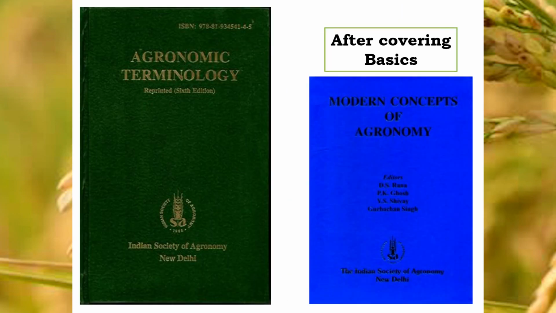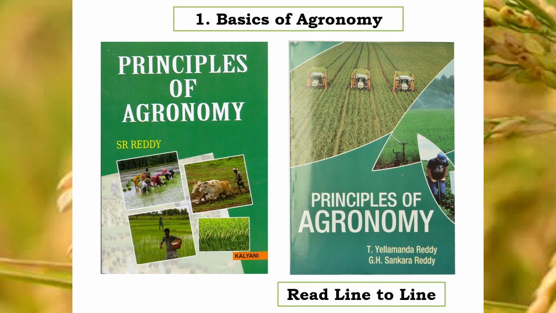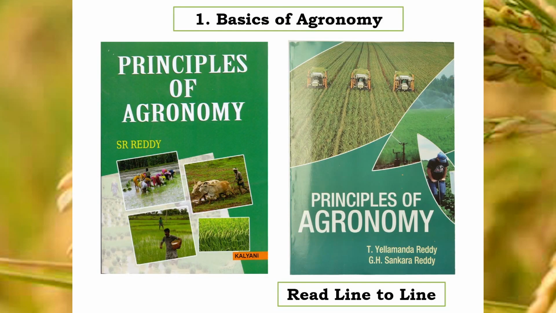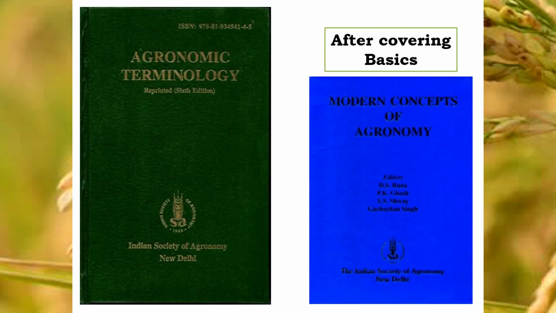Now when you have covered these two books, then you have to go through an important book, that is agronomic terminology. So your basics are clear, and here in this book you will find all the terminologies related to agronomy. So it is very important to be clear on various agronomical terms, right? So Indian Society of Agronomy, New Delhi, has published an agronomic terminology. So from this you have to go through the agronomical terminology. So basics, two books, Principles of Agronomy, S.R. Reddy, and Principles of Agronomy, Reddy and Reddy, and agronomic terminology. This will make a very important base to your agronomy.